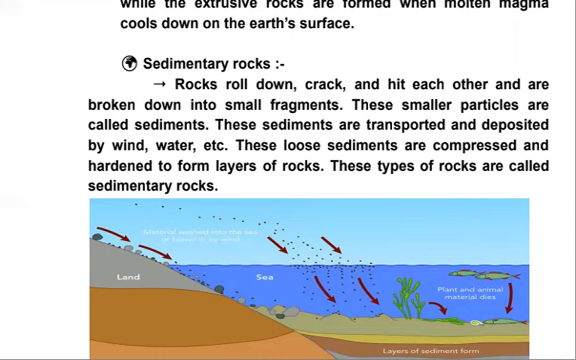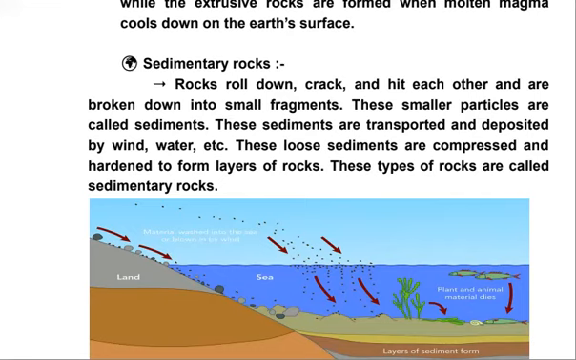When these sediments are compiled together, they get compressed by the layers above and harden, because the making of layers is continuous. When the layers above are a lot, the layers below cannot take the weight, it is so heavy, so they get compressed and they harden to form layers of rocks.